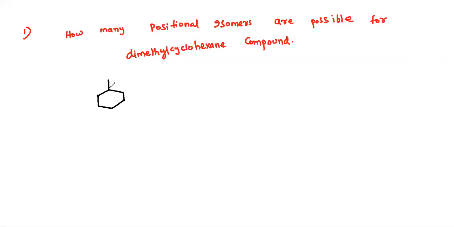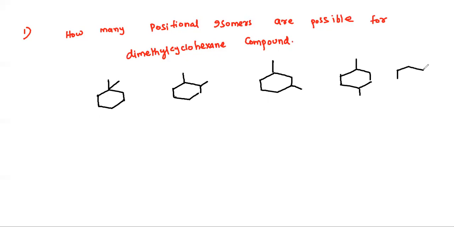One methyl is this, another methyl is this. This is one compound possible, and another compound like this, another compound like this: 1,1, 1,2, 1,3, 1,4. There is no 1,5. Why? Suppose you say it is 1,5, counting 1, 2, 3, 4, 5.